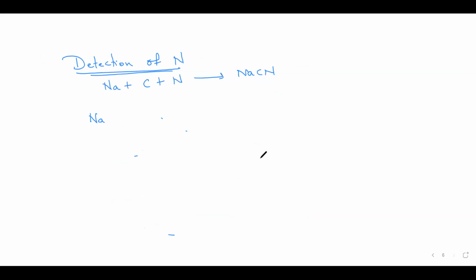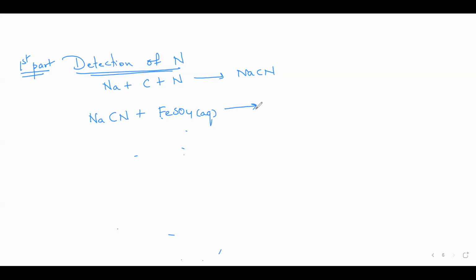The first part is detected for nitrogen. The filtrate has been divided into 4 parts, and the first part is tested for nitrogen. They take the first part of the filtrate, and if nitrogen is there, it has formed sodium cyanide. Now to this filtrate, they add freshly prepared aqueous FeSO4.